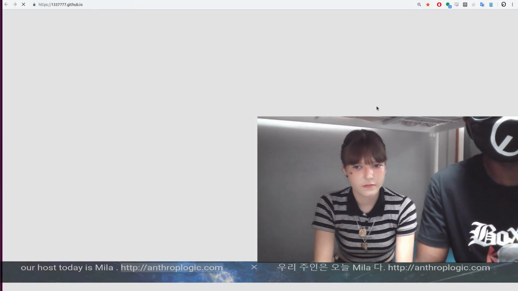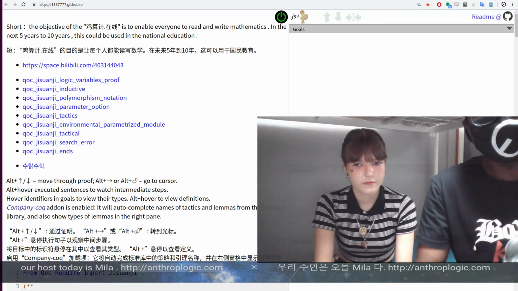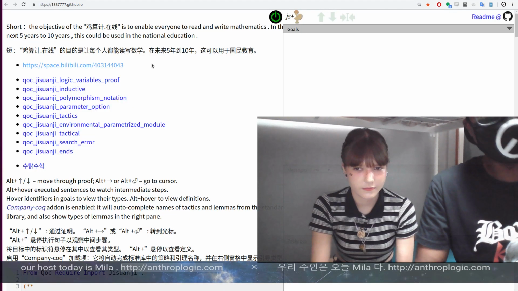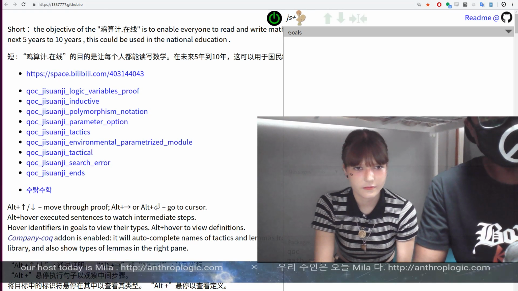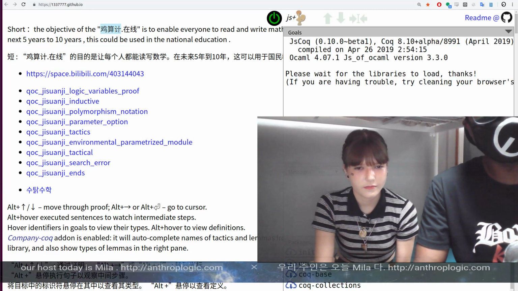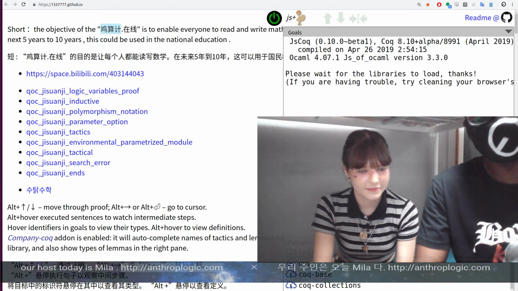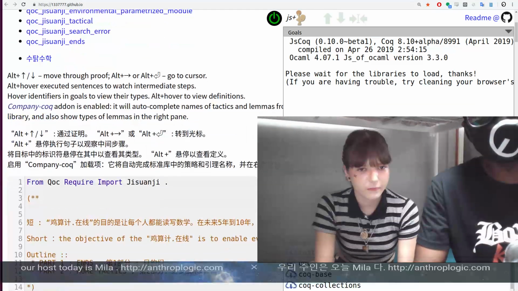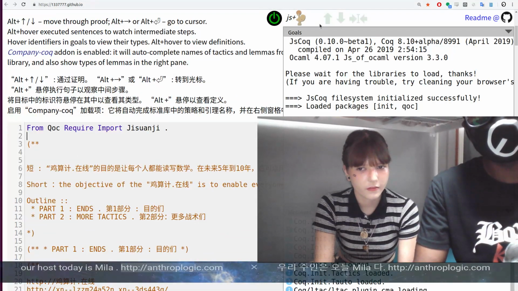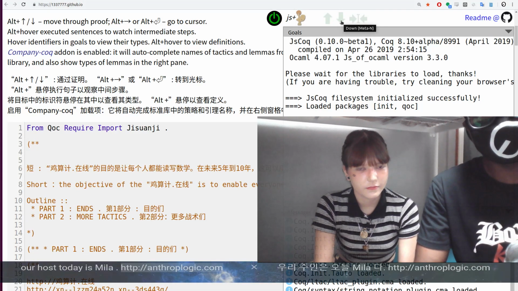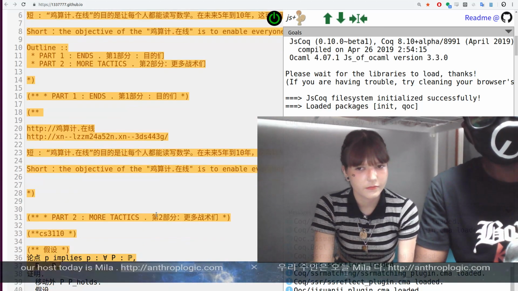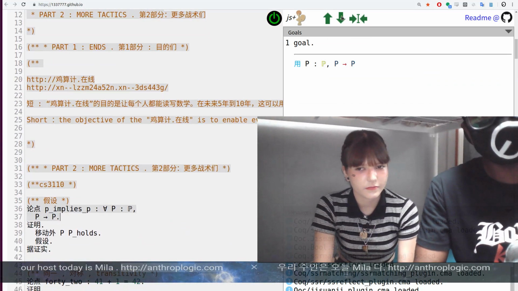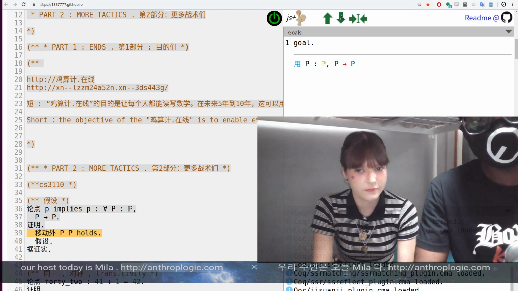So this is the Chinese translation. I call this translation Diswanji. It means chicken calculation. You see this here is loading. You can actually access this on your phone, and play with this on your phone. And then you see it's loading Diswanji. And so you see I'm doing mathematics in Chinese.